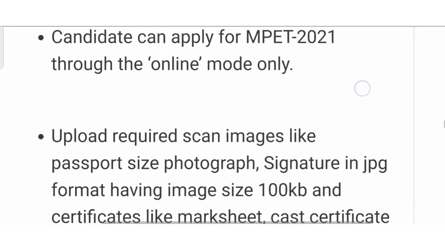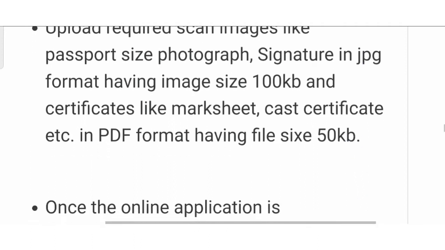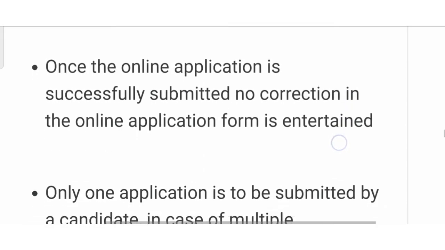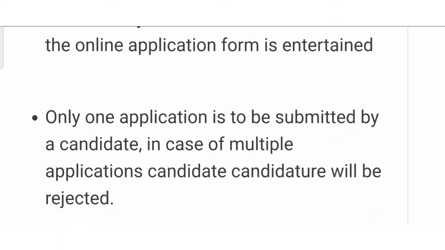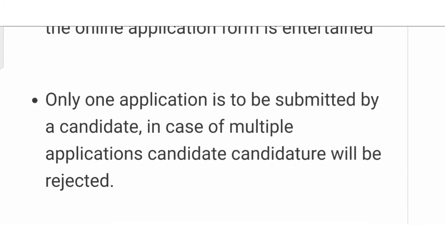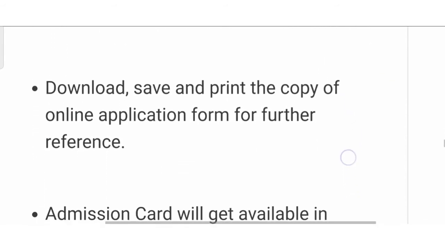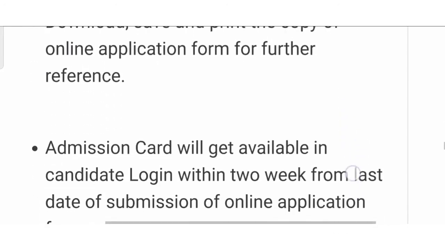Now what are the instructions for filling this application form? It is only for apply online mode. We have to upload the scanned passport size photograph and signature in 100 KB, and your mark sheet and other documents in 50 KB. Remember, only one application form should be submitted by the candidate. If multiple forms are submitted, then rejection will occur. After filling this application form, we have to download it, save it and print it for further reference.